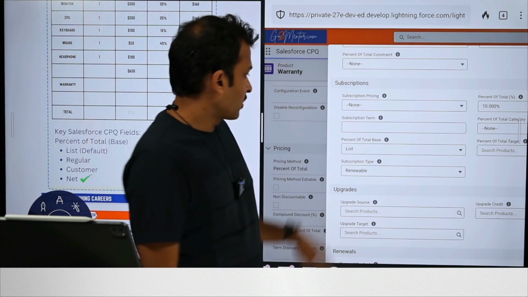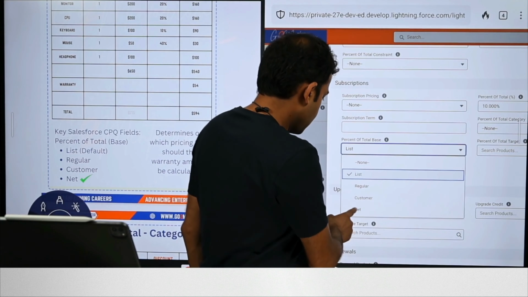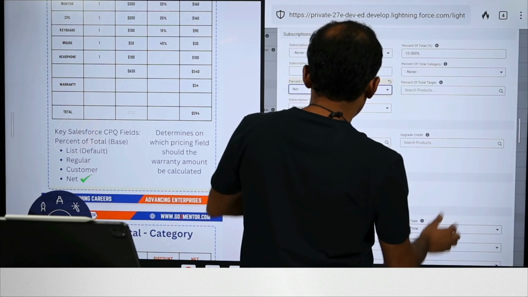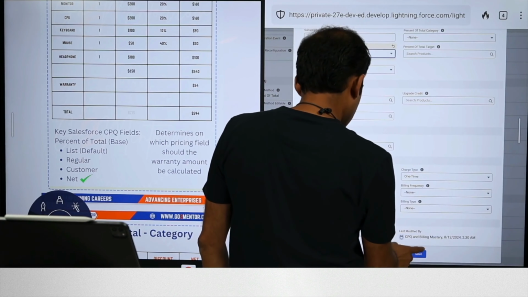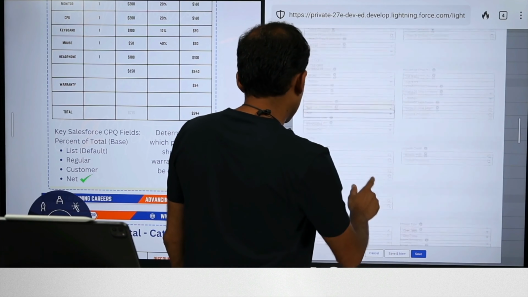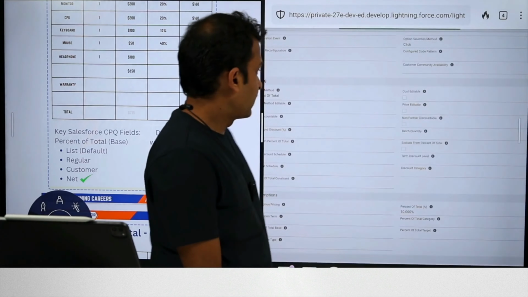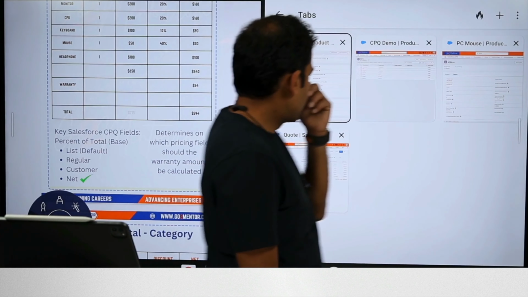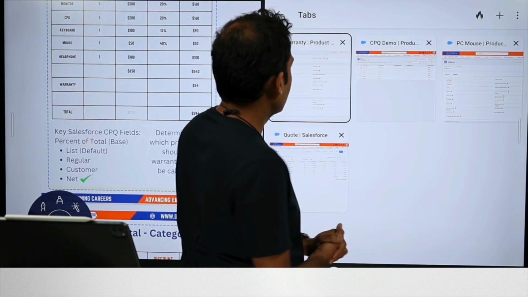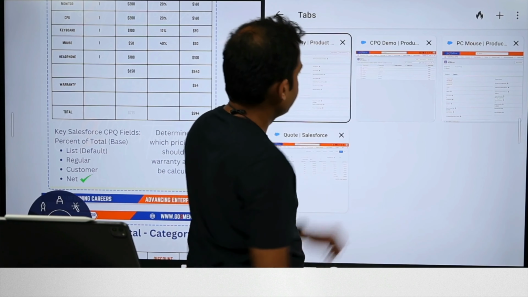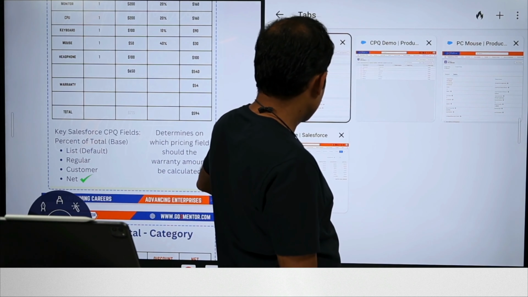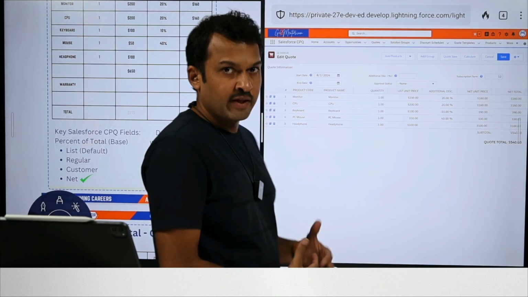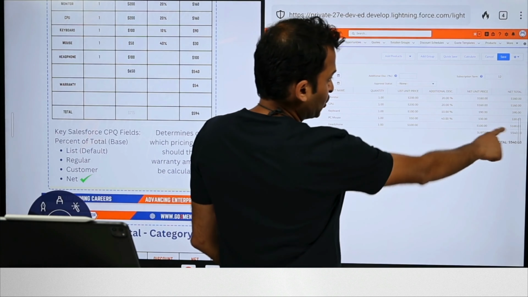So we'll go ahead and make that change in the warranty product. Okay, so percent of total base, I'm going to set this to net price. And let's see. Did I set it? Okay, it's been set. So we'll go ahead and save this. All right, so now when we want to pull up the quote once again, I will delete this product and reload this product so that the actual pricing is now pulled up. So the quote total now is 540.